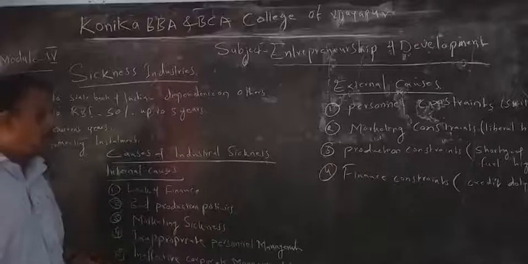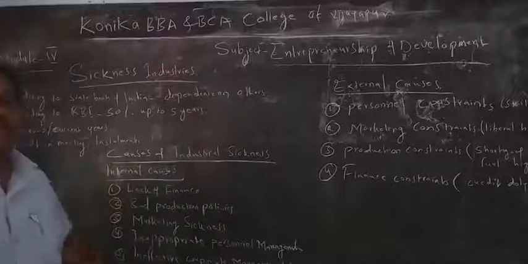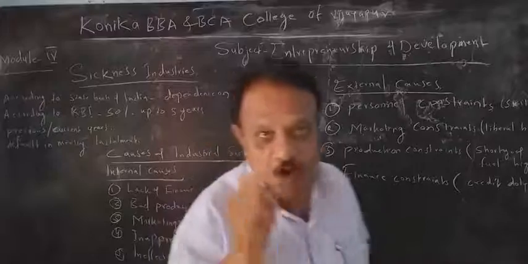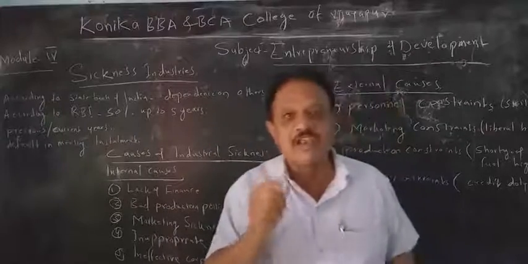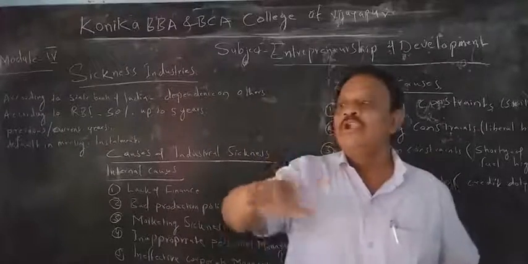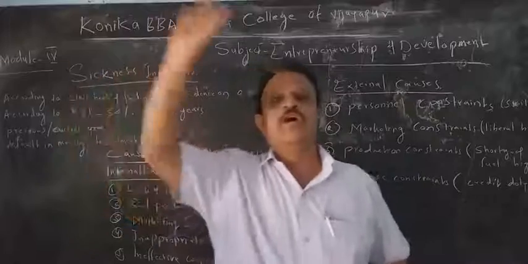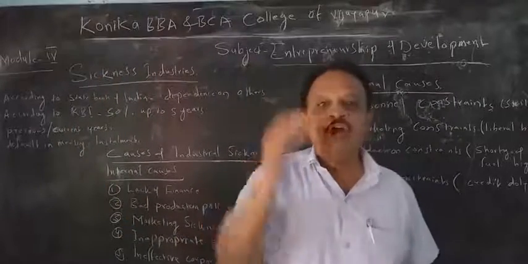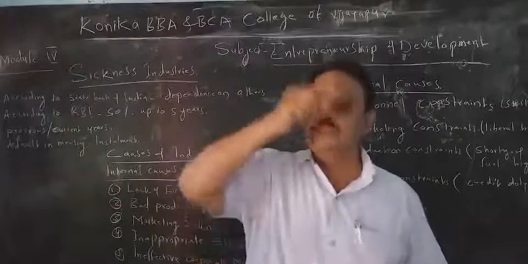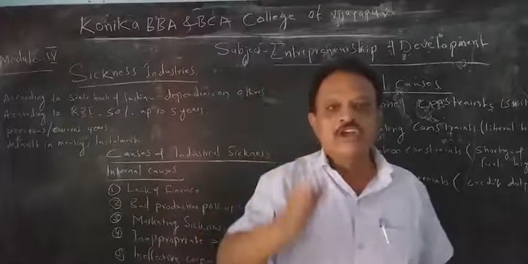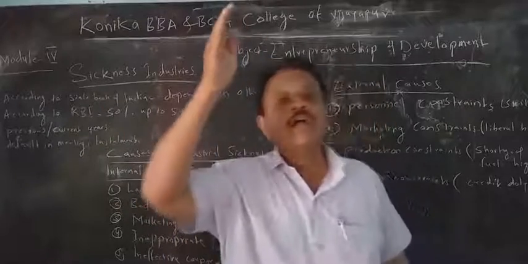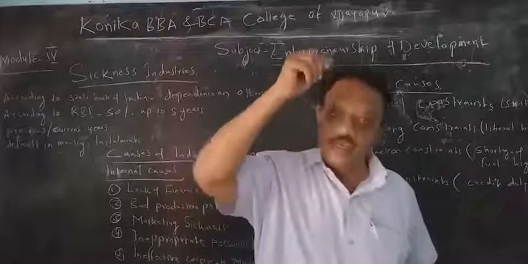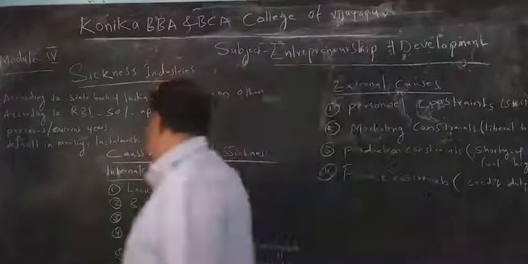The next reason is bad production policies. If you take a wrong policy in running your college, your college will be lost. If you take a wrong policy in a business, your business will be lost. If you take a wrong policy in the industry, that industry will also be lost. That is also an internal problem.